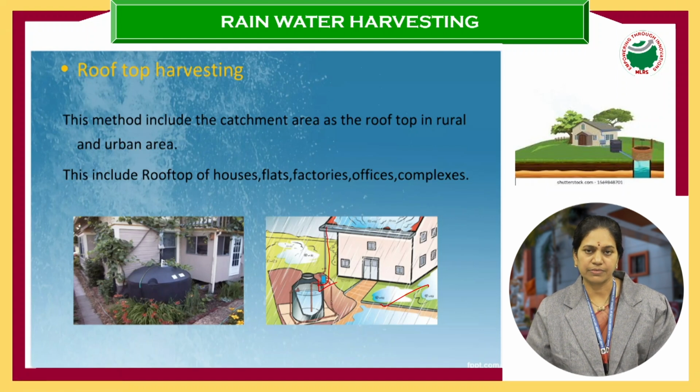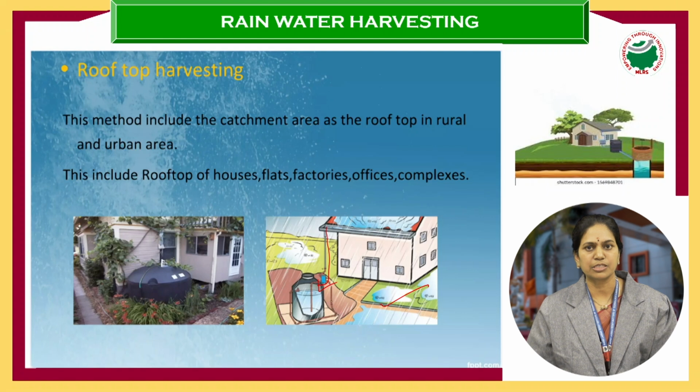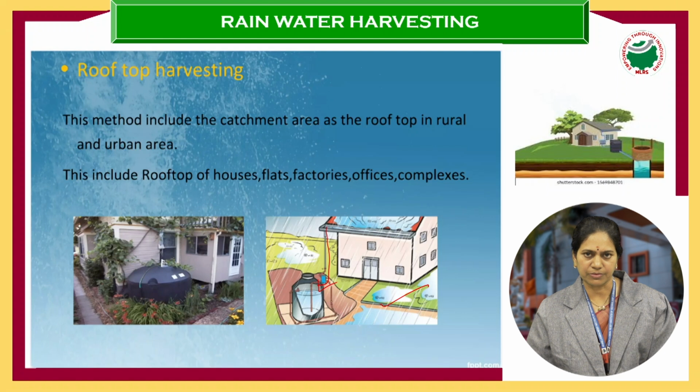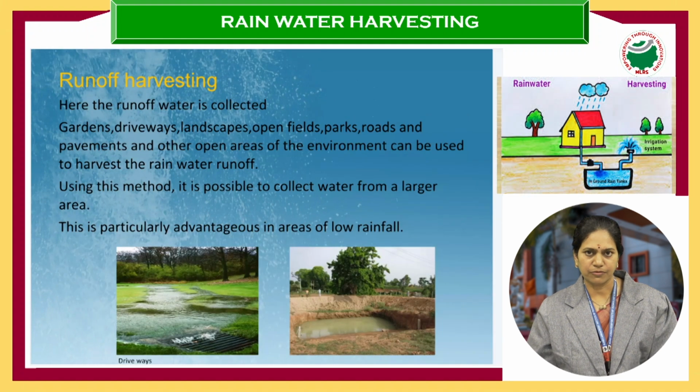Nowadays it is made mandatory in most cities that rainwater harvesting is a must in every complex, whether commercial, residential or industrial. Anywhere you go, this is a mandate where they have to go for rainwater harvesting. We just collect the water and store it in tanks and